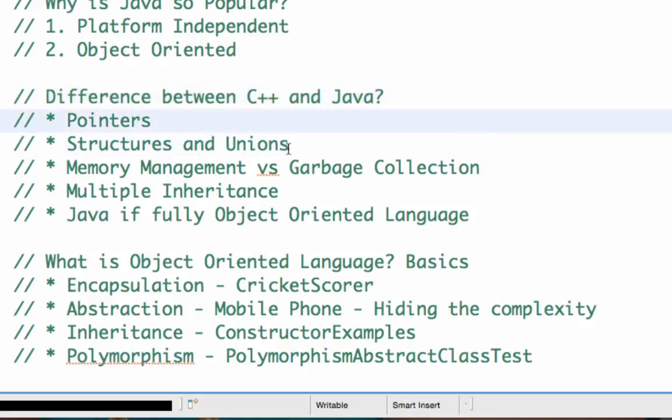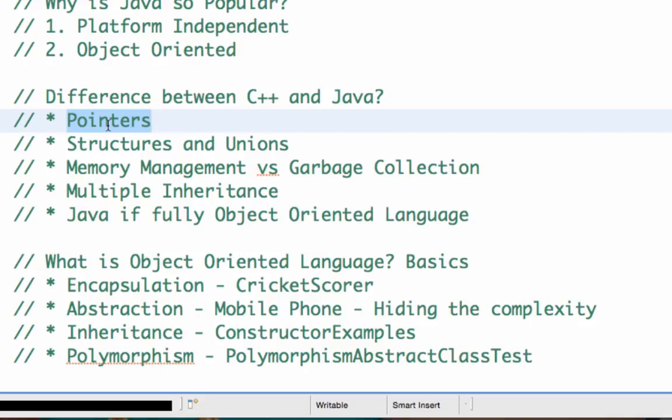One big difference between C++ and Java is a concept called pointers. Those of you who have programmed in C and C++ would know something called pointers. Pointers are references to where a particular value is stored in memory. You have variables A, B, C. A pointer can store where a variable is stored in memory. So if I have a variable called A and it's stored somewhere in the memory of the computer, the address of that is called a pointer.